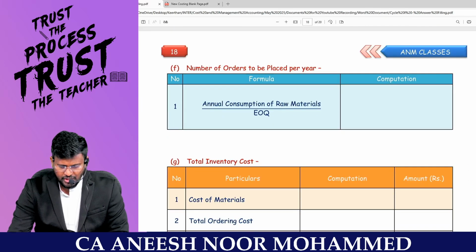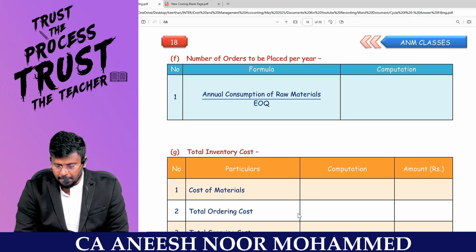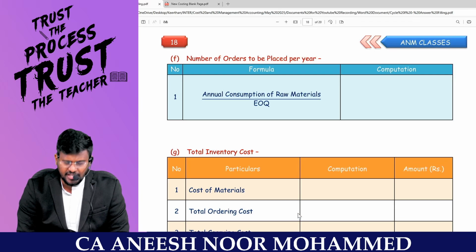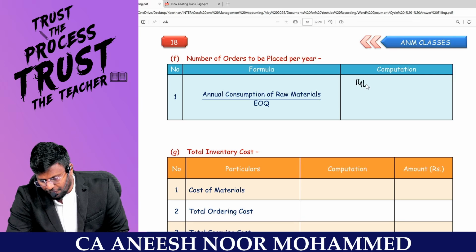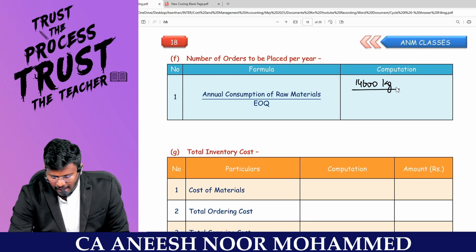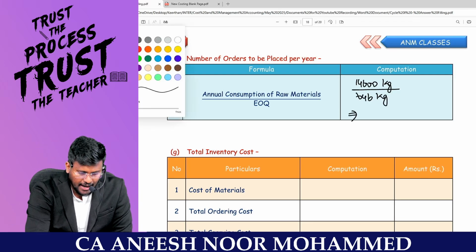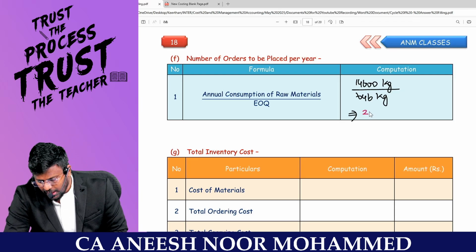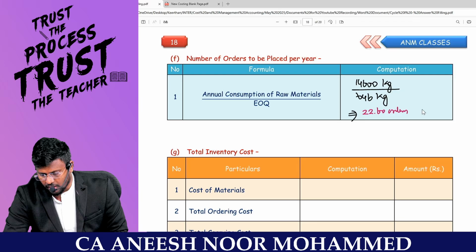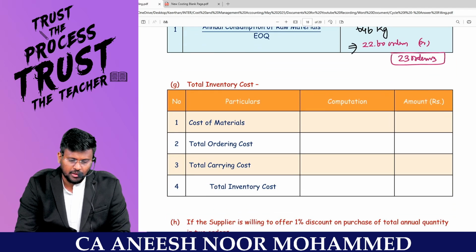Now the next calculation, how many orders are to be placed per year? Sir, every time I am going to buy only 646 kg. But in a year, I need 14,600 kg. This is my annual demand. So annual demand divided by EOQ, which is 646 kg, so I am going to place 22.60 orders. Like this, I can't place an order, so I have to round off to 23 orders.